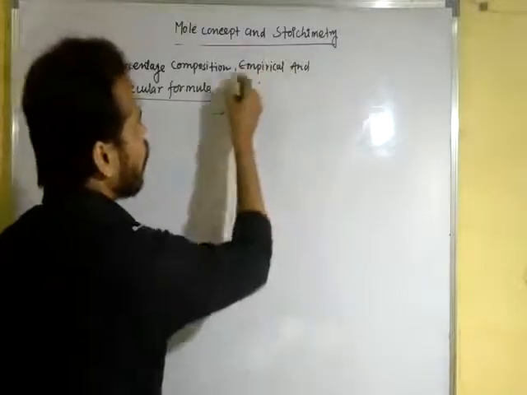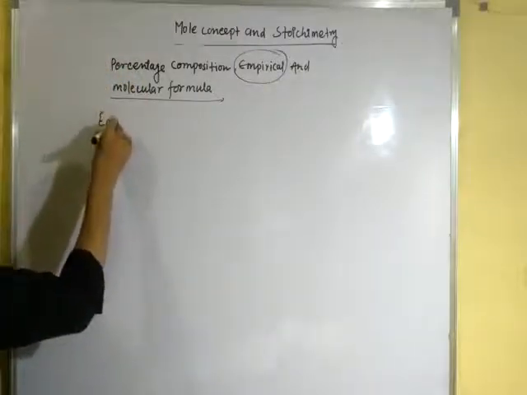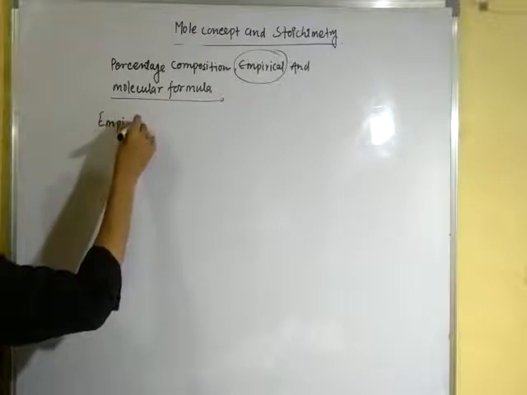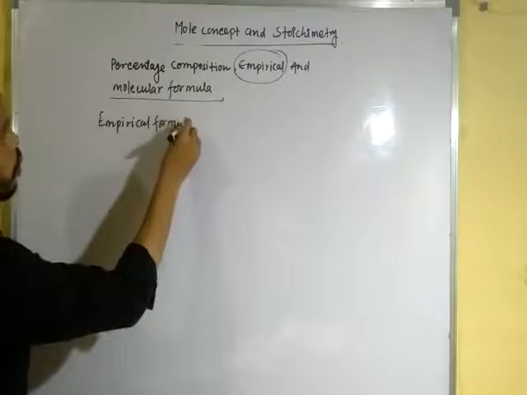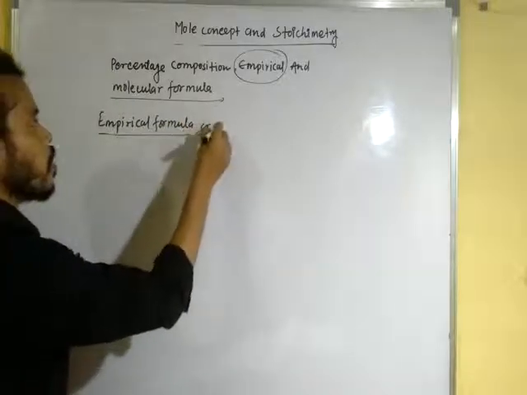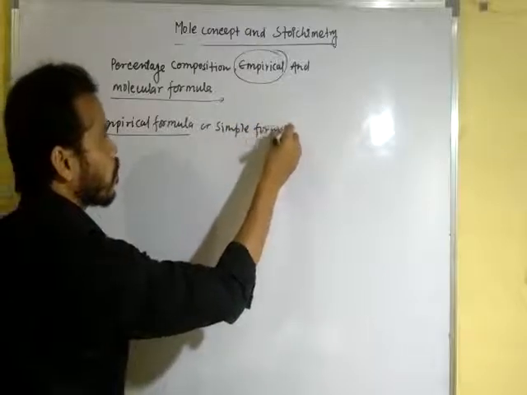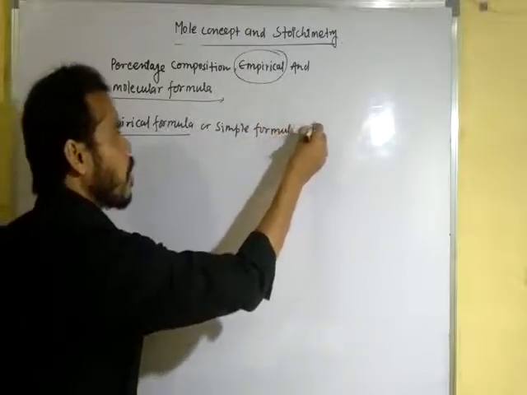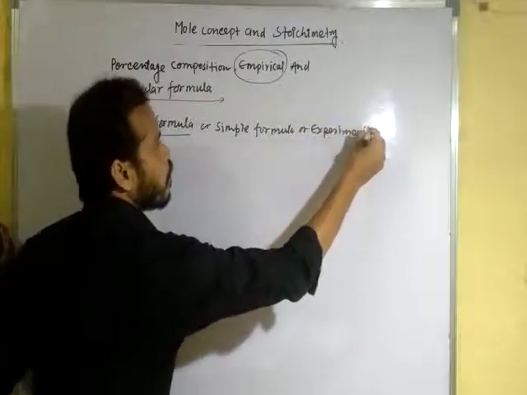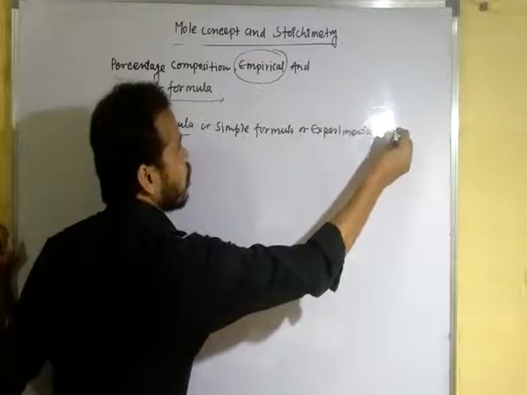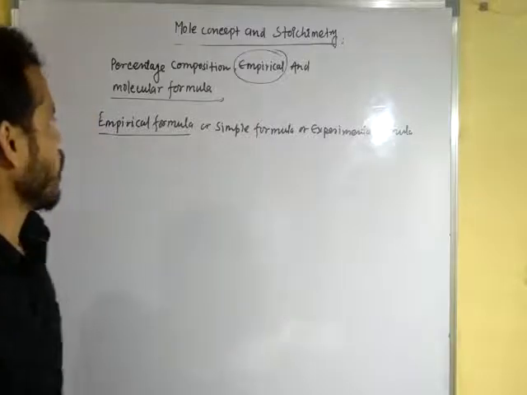So empirical formula is also known as simple formula. First of all we will discuss the empirical formula. Empirical formula is known as simple formula, also known as experimental formula. Clear?